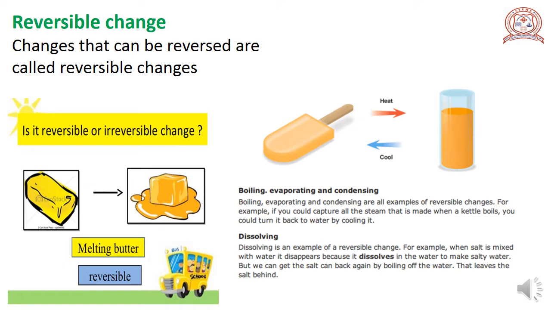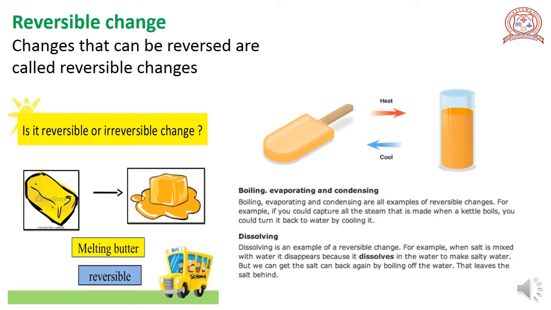You must have seen a number of changes taking place around you all the time. In the sixth standard, we have learnt a lesson, changes around us. In that lesson, we have learned the different kinds of changes. Let us revise some of the changes that occur in our surroundings.